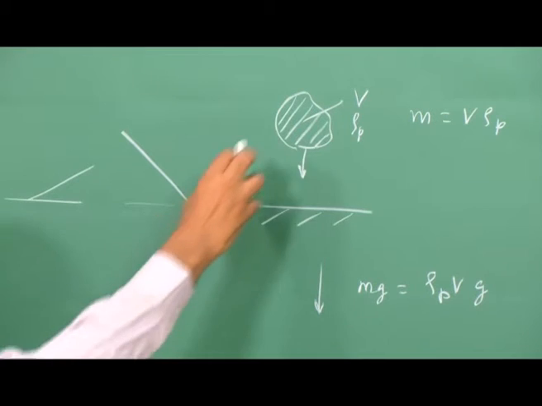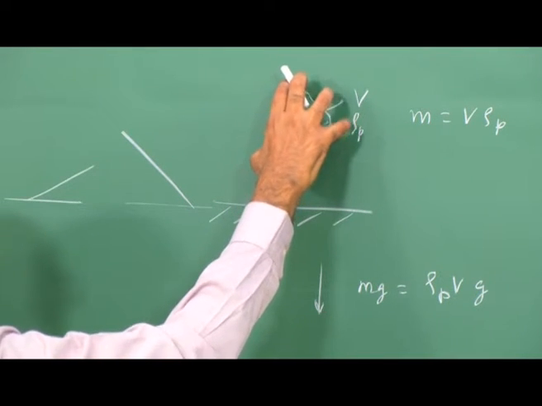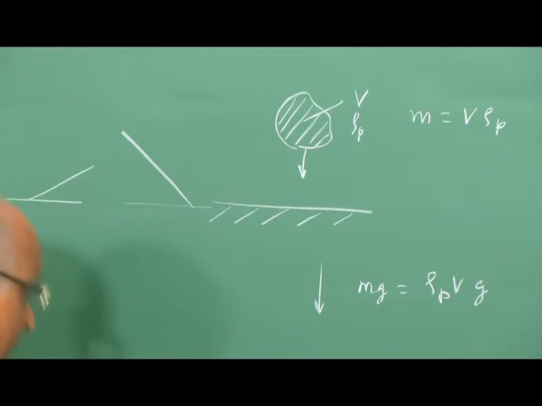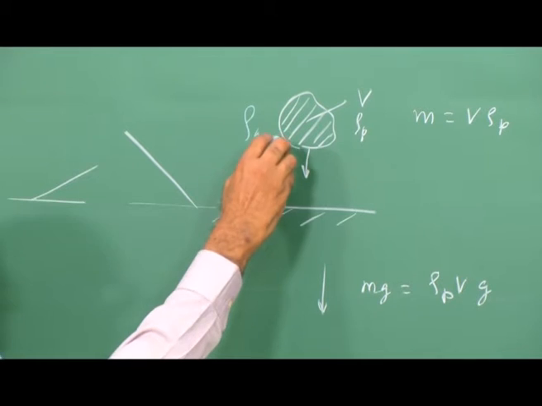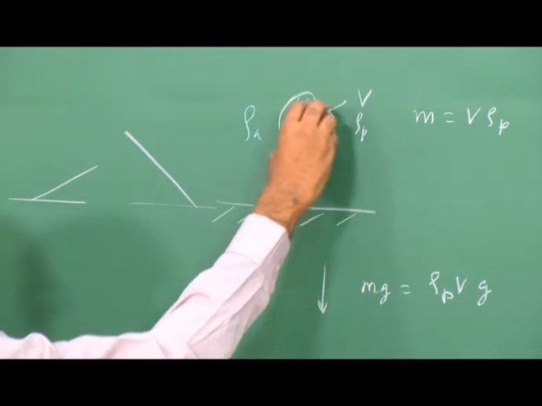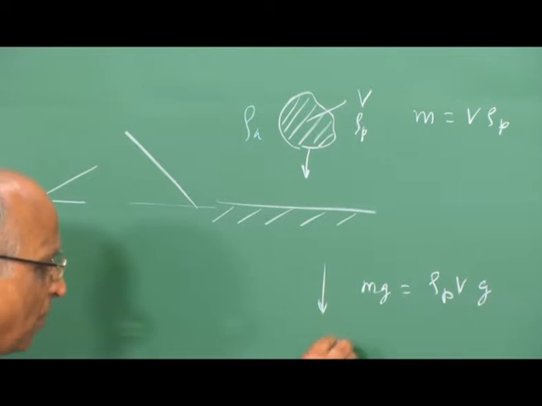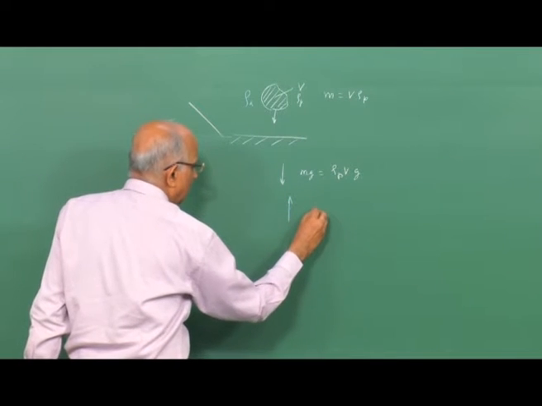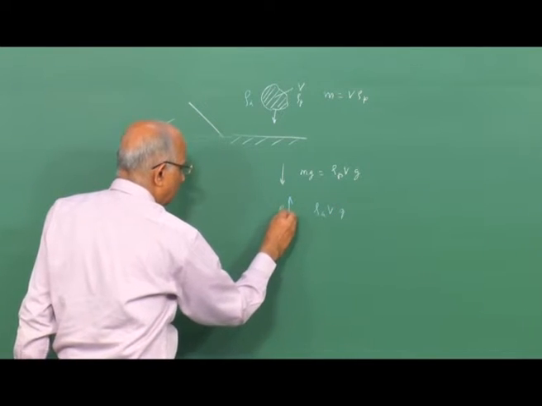Now, this parcel of gas is going to displace some amount of air, denoting the density of air by rho A. The volume of air displaced is V, rho A is the ambient density, and therefore I have a buoyancy force corresponding to rho A into volume into g, which is the buoyancy force.